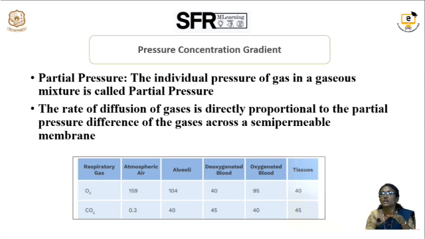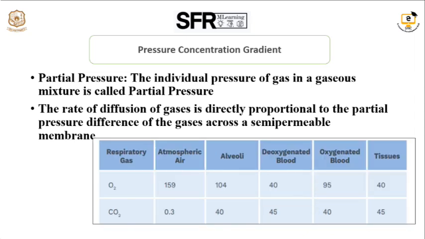Here in the table below you can see the partial pressure of oxygen and carbon dioxide at different areas. In the atmosphere, in the air we breathe, the partial pressure of oxygen is 159 and carbon dioxide is only 0.3. In the alveolar sac in the lungs, in the alveoli, the partial pressure of oxygen is 104 and the partial pressure of carbon dioxide is 40.